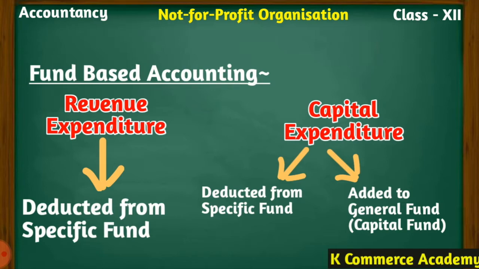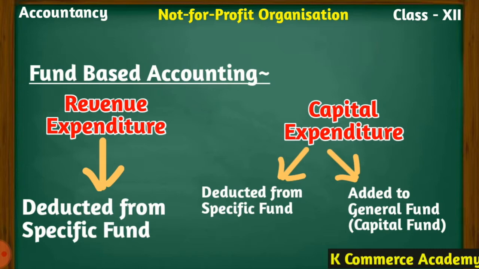But wherever we are incurring capital expenditure, for example, amount spent for the construction of a building, and suppose a building fund is there separately, then it will be deducted from that specific fund as well as it will be added to the general fund. This is a special concept that you have to keep in your mind. In many of the reference books, this concept has not been explained.